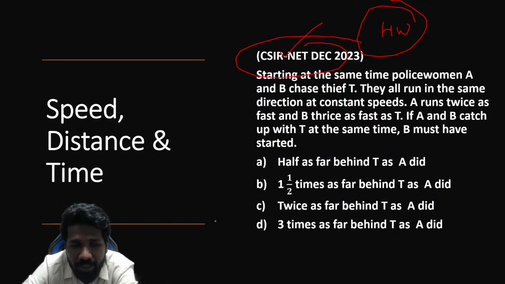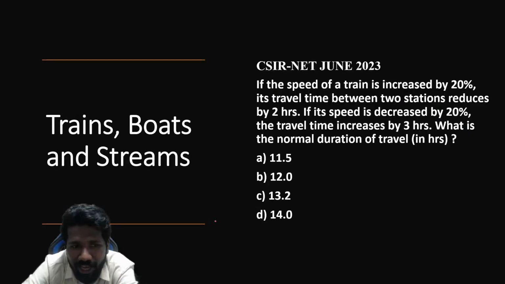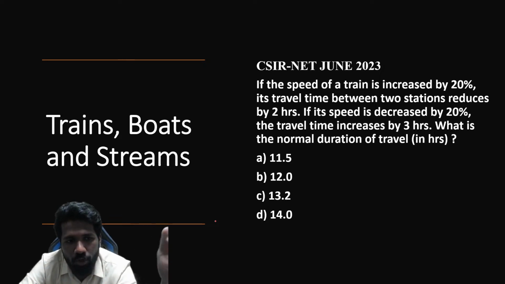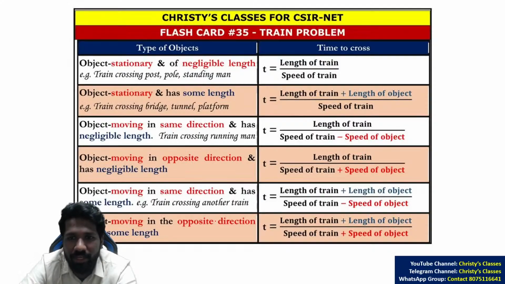And train problem, speed, distance, time problem का एक variation है train problem also, because there also it is speed, distance, time itself. So speed, distance, time is a unit. उसमें स्पीड, डिस्टेंस, टाइम का डायरेक्ट क्वेश्चन आ सकता है, ट्रेन का क्वेश्चन आ सकता है, बोट एंड स्ट्रीम का क्वेश्चन आ सकता है. ट्रेन का क्वेश्चन, these are the 6 different ways they can ask the question.